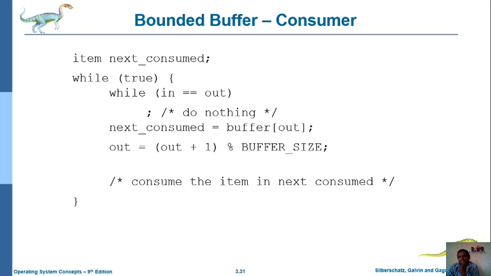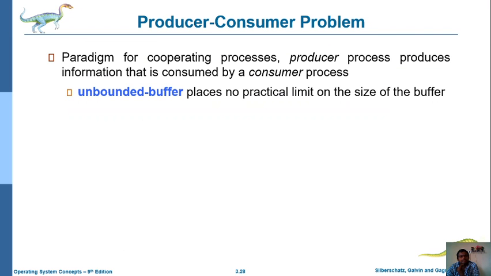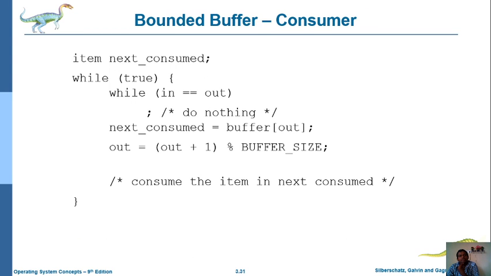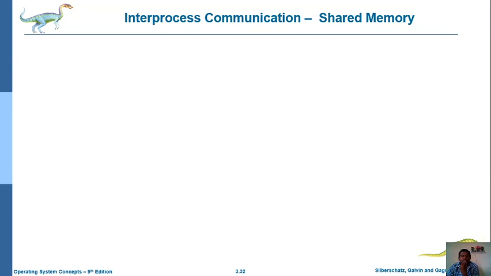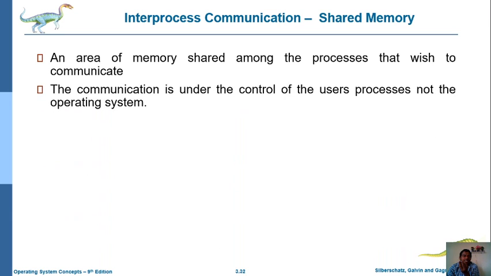So these are the details about the producer consumer problem in shared memory, interprocess communication. Now we observe one more thing, interprocess communication for shared memory. Shared memory means some amount of memory is accessed by multiple processes or multiple users. That means there is some area of memory that is shared among several processes, so that they can communicate to process something. That is nothing but shared memory.